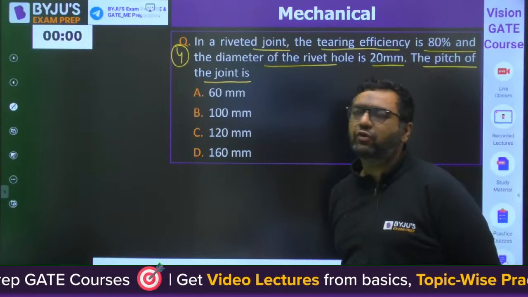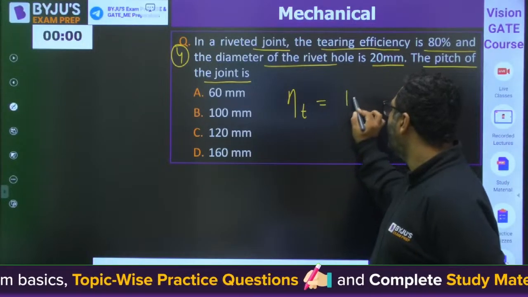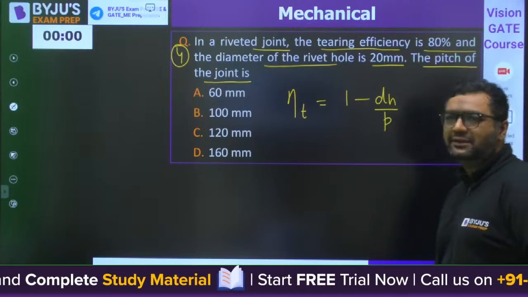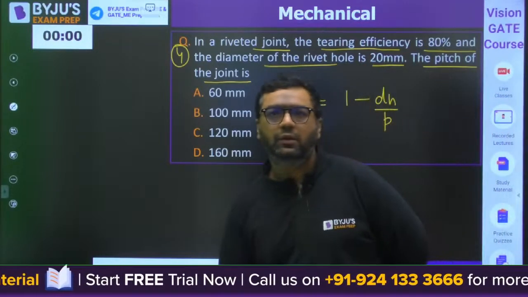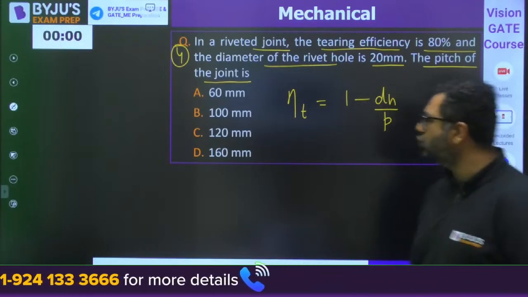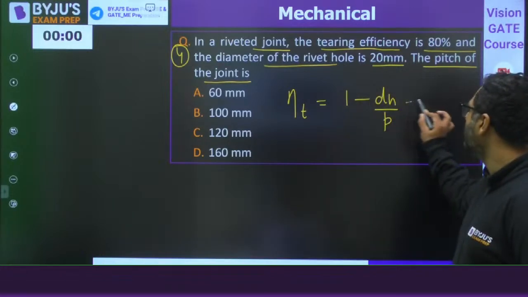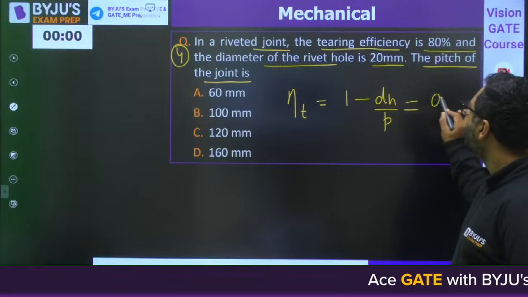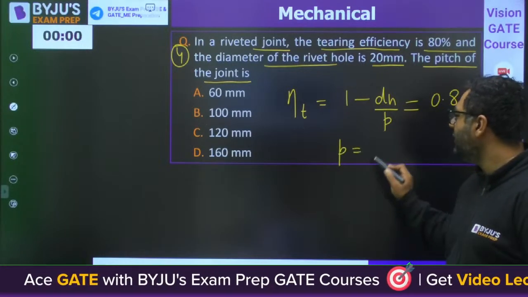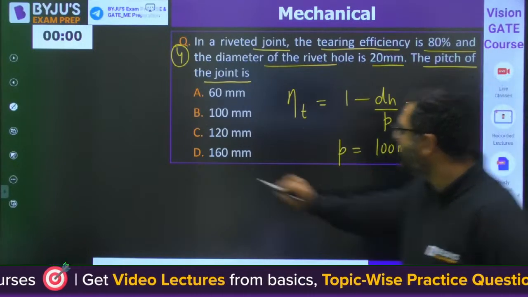Those who don't know the formula, I would like to help you. The tearing efficiency is 1 minus diameter of hole divided by pitch. This is the formula. Very good, Dev. So those who know, try by themselves. Those who don't know, for them I am writing the formulas. So when you use it, you equate it with 0.8 because 80% is the efficiency. So you get the pitch as 100 mm. So B is the right answer.